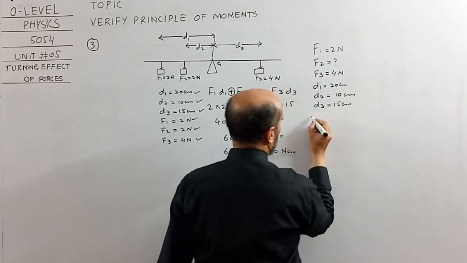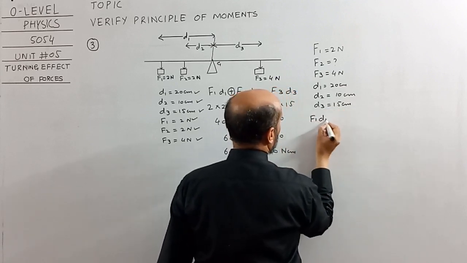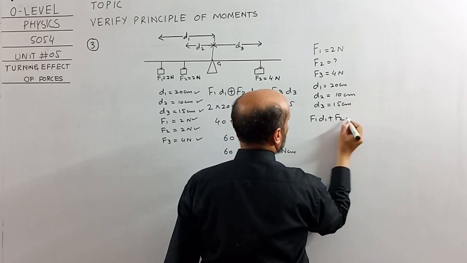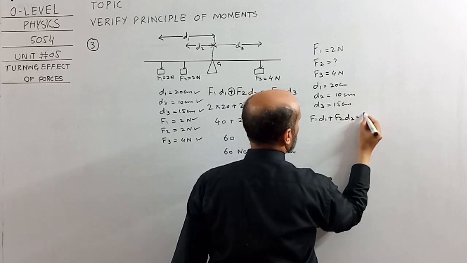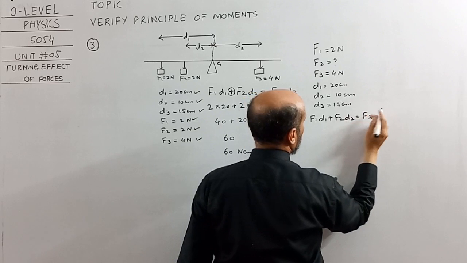Now apply the formula: F1 D1 plus F2 D2 is equal to F3 D3.